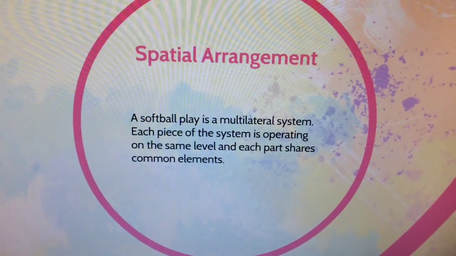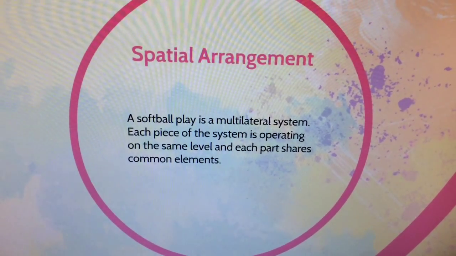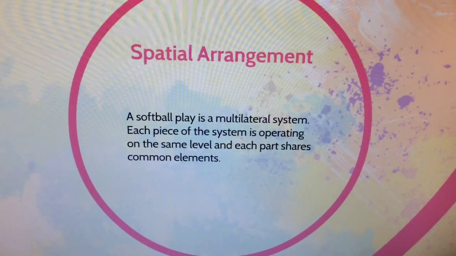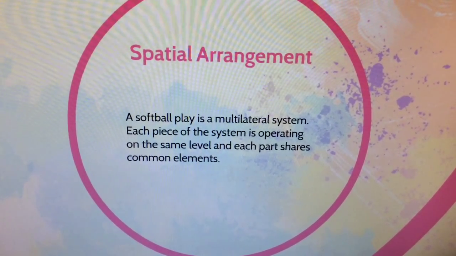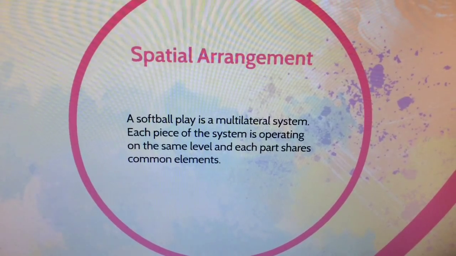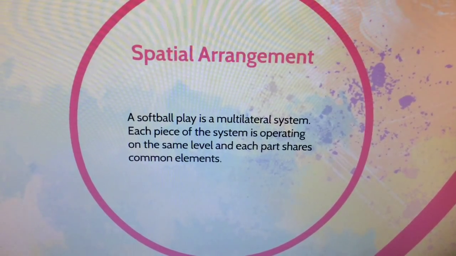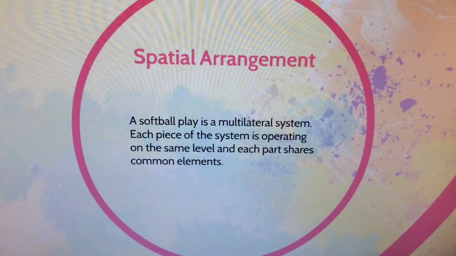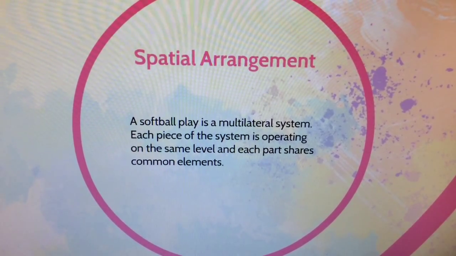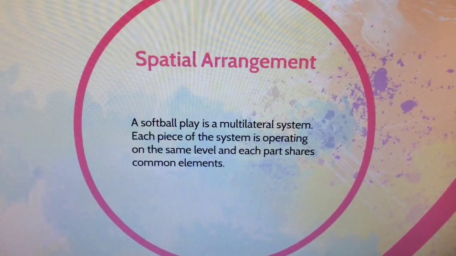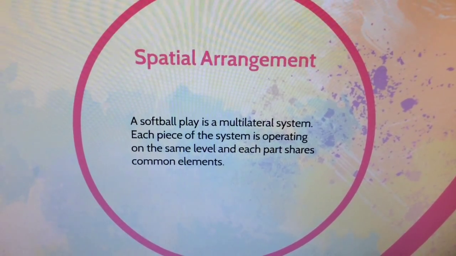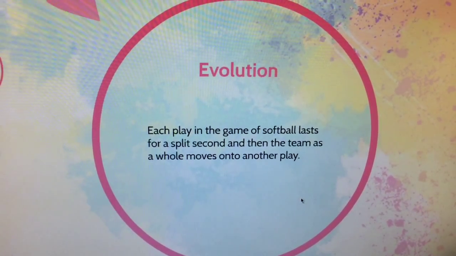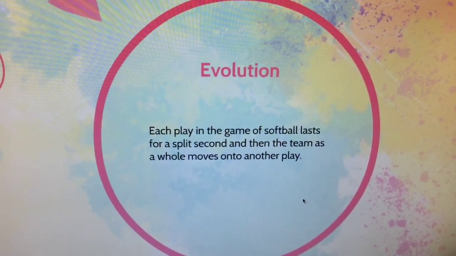Multilateral arrangement is when the system operates on the same level and shares common elements. Lateral is when the system is on the same hierarchical level that are all linked only by abstract or indirect effects. Multi-level is familiar to large organizations because it's typically the manner in which they're structured to accomplish the objective. A softball play is a multilateral system. Each piece of the system is operating on the same part and shares common elements. Each play in softball lasts for a split second, and then the whole team moves to another play.